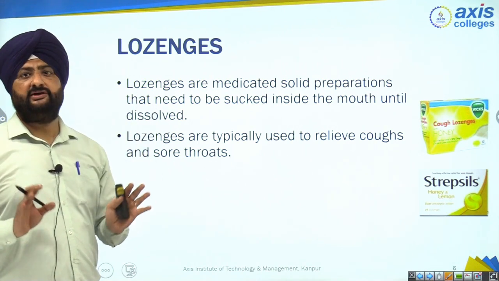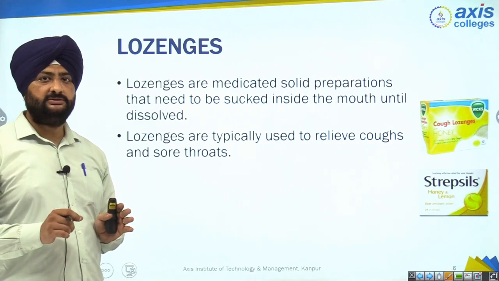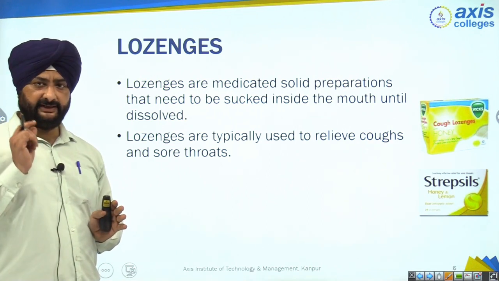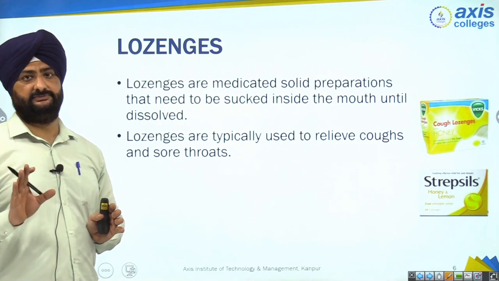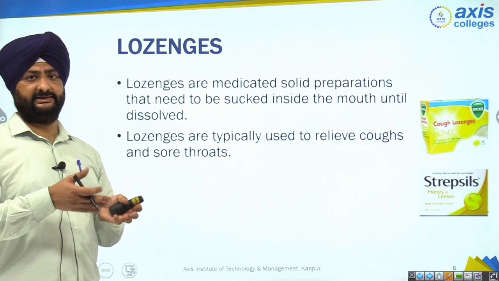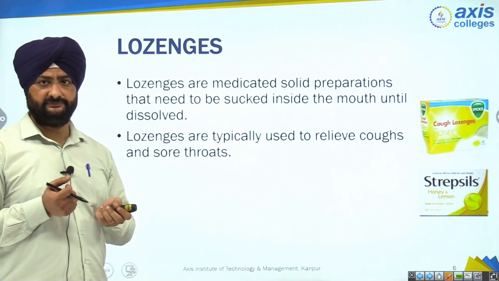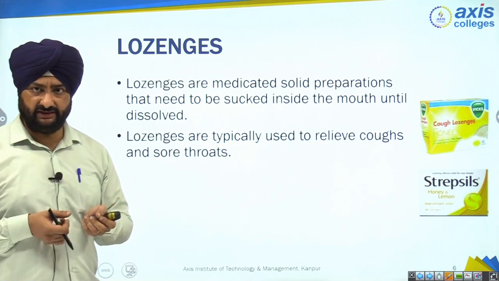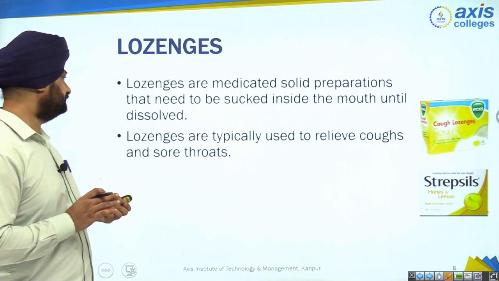Lozenges, we don't have to swallow. We have to take it in the mouth, in the buccal cavity, and suck on it. When we suck it, all the ingredients present in the lozenge come out in the mouth, get dissolved in the saliva, and are absorbed.